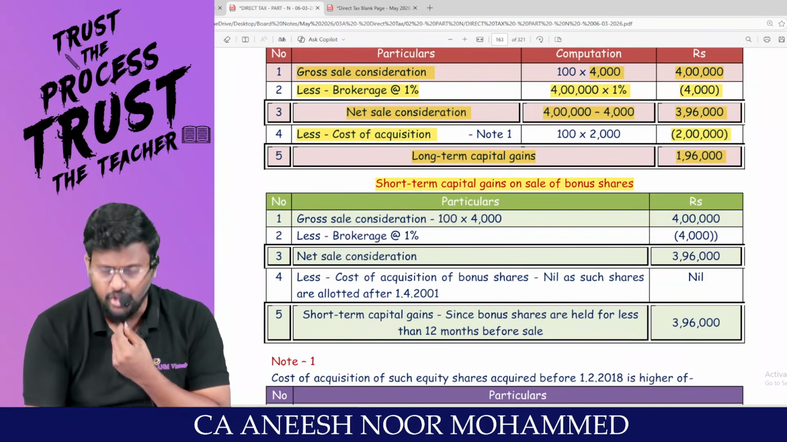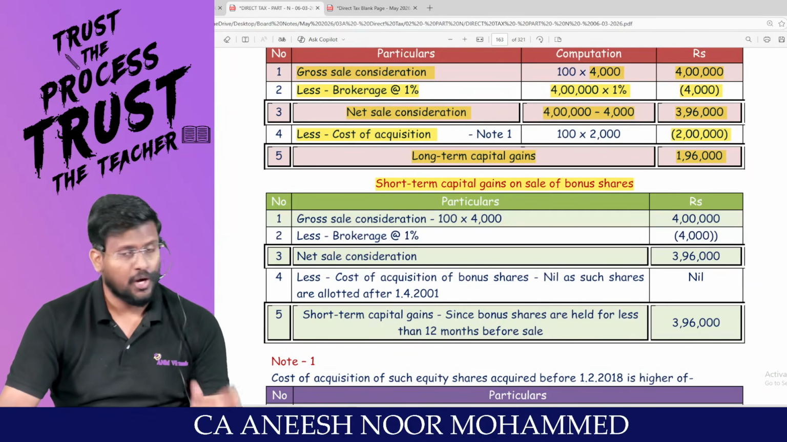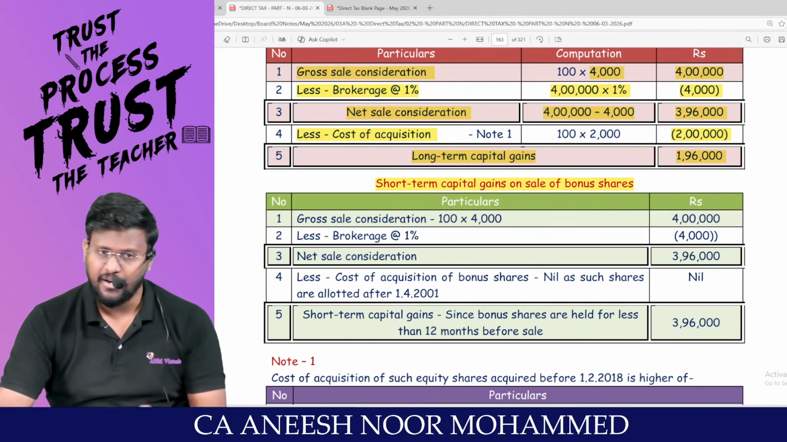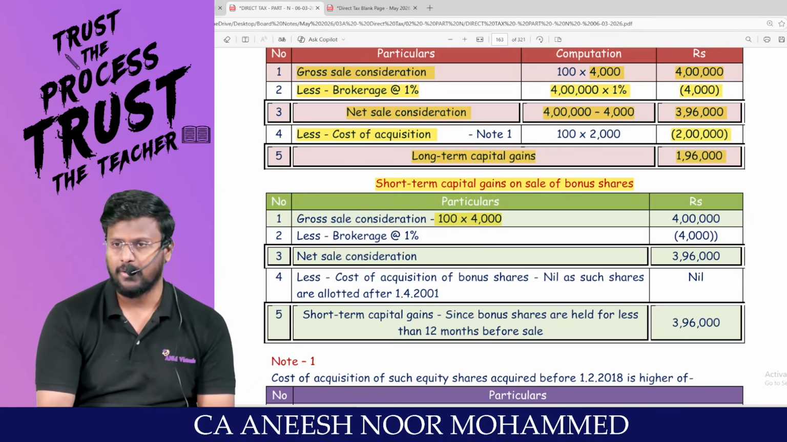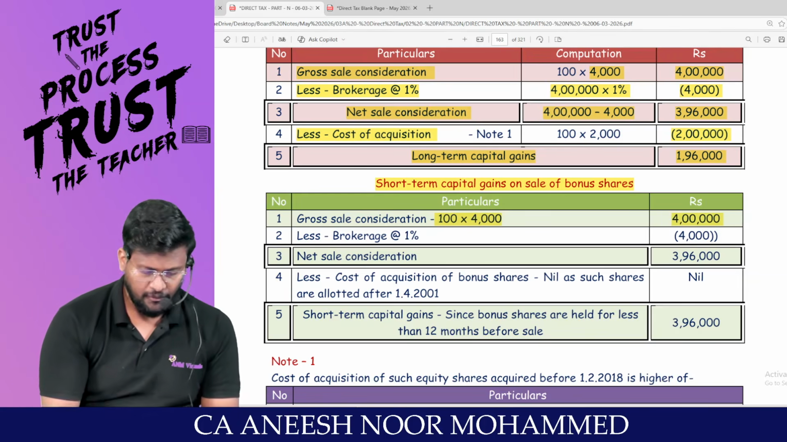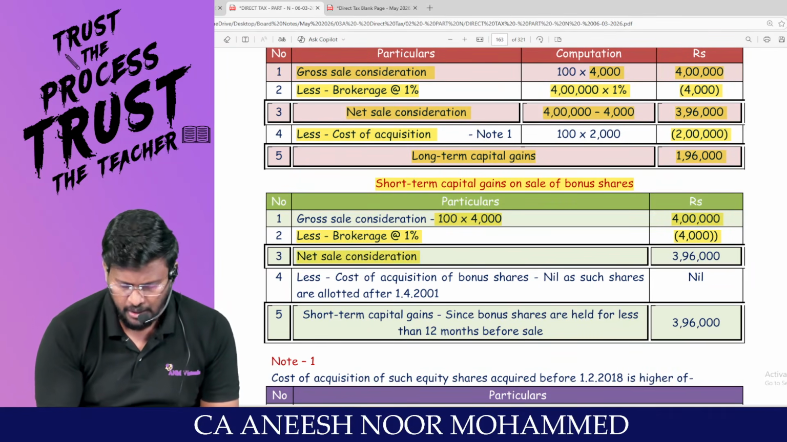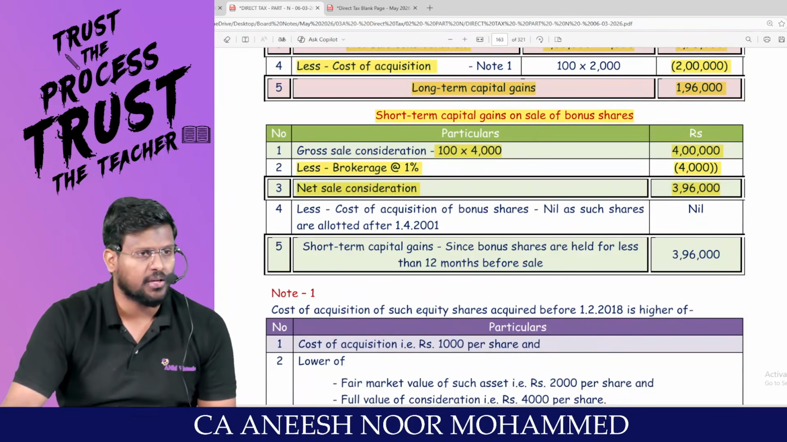Coming to the bonus shares. How many bonus shares have been received? 1:1 ratio. How many shares were with you? 100 shares. So the bonus shares will also be 100. All the shares have been sold at 4,000. So 100 into 4,000, 4 lakh. Less brokerage at the rate of 1%. 4 lakh into 1% comes to 4,000. So the net sale consideration will be 3,96,000.